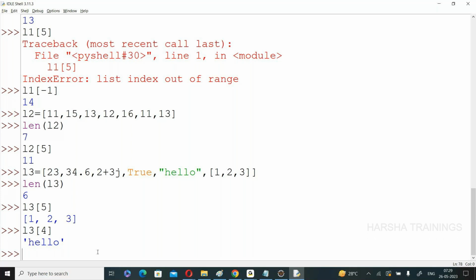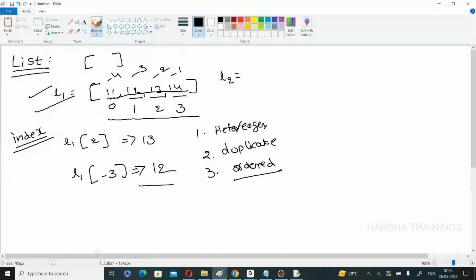Sir, how to extract only letter E or only letter 2? Anyway, we will discuss that later. Right now, you understand? A list is a collection of elements that are placed within square brackets. The points you need to remember: the elements in the list may be duplicated. Even though it is duplicated, it must be ordered. What is the term ordered? Whether it is a string or list, ordered means the elements are stored in sequence according to the indexes.